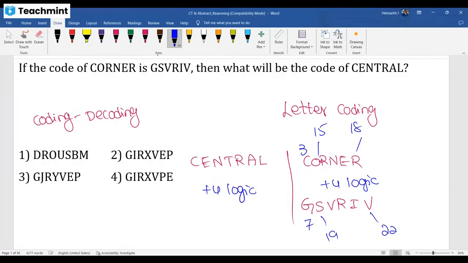So if you apply +4 logic, C +4 is G, L +4 is P, E +4, E is 5, +4 means 9, nothing but I. You will start with GI, only one option available. Excellent. Option 2 is correct. Option 2 is correct. Super. These type of questions hardly you should take 20-30 seconds. Then only you can save time, my dear.